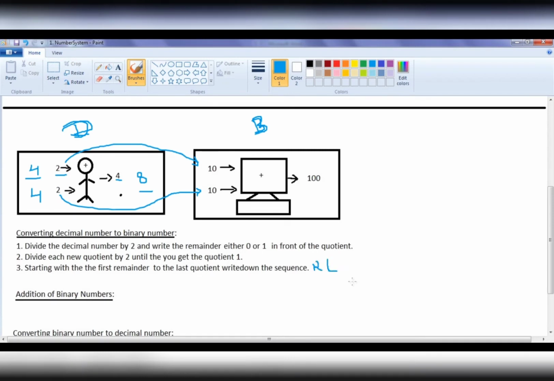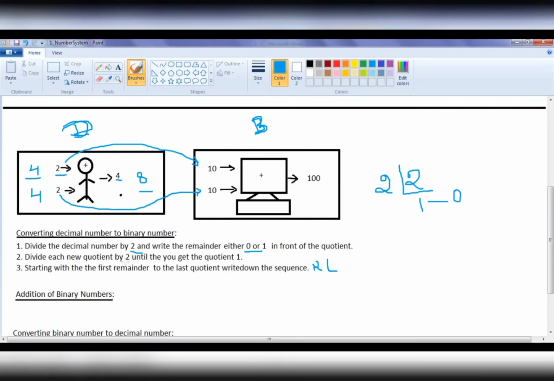Simple. For example, if I have to convert a decimal number 2 to a binary number, we are going to divide it by 2. Then we calculate 2 1s are 2, remainder will be 0. This is how we are going to write. This is step 1. Divide by 2, write the remainder, and we have written that also.